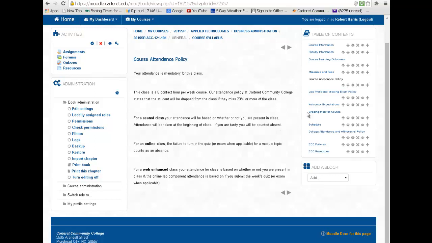I'm looking over here and seeing the late work and missing exam policy. All of your work is going to be due at 11:45 p.m. on Sunday evenings. Some folks have spotty internet connection. If you're one of those people, be aware that there's a computer lab on campus for those of us that might have spotty internet connection. Also don't wait until the last minute. Sometimes things happen, and you don't want to be one of those folks that has to take a zero just because their internet happens to be down at 10:30 on Sunday evening.